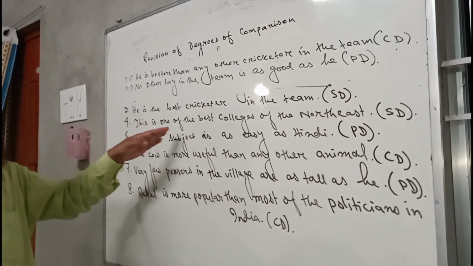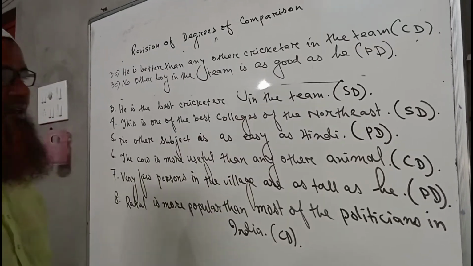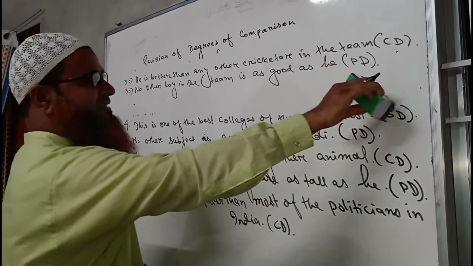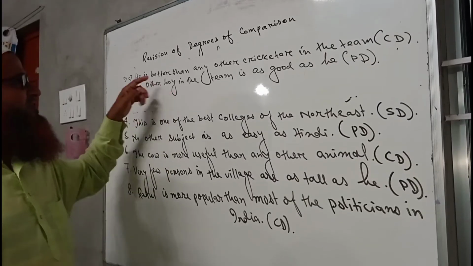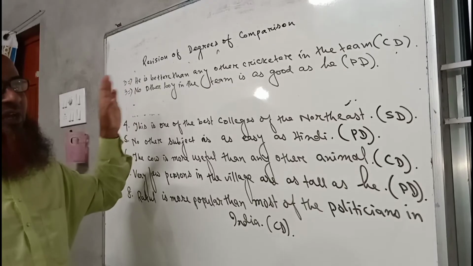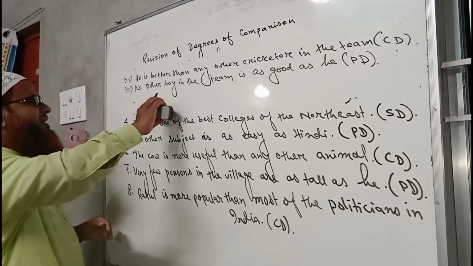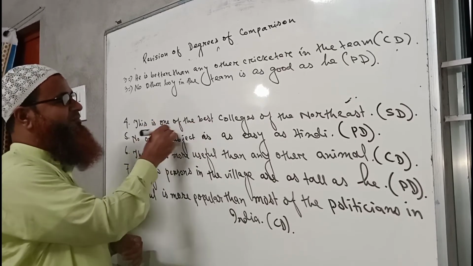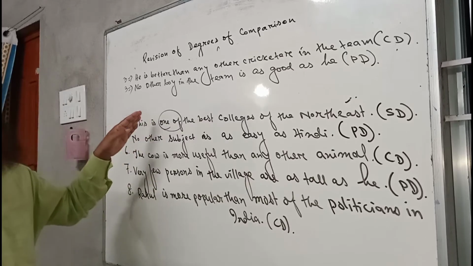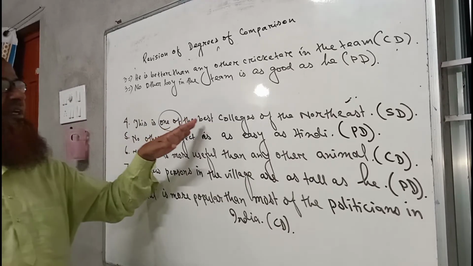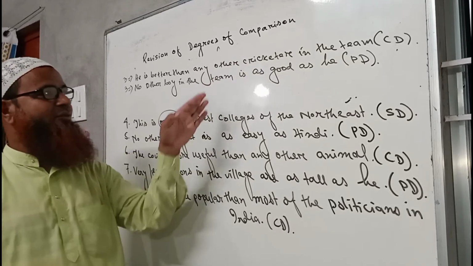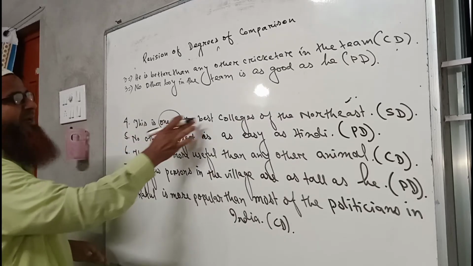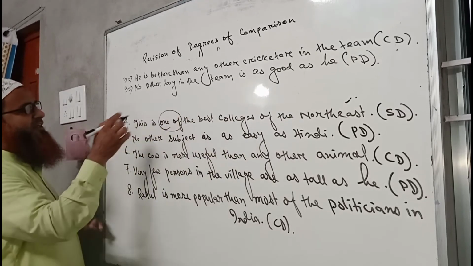Here this is written, this is one of the best colleges of the Northeast. So this is a sentence of superlative degree, but it is not like the superlative degree that we have already written on the board. It is a little different because it is not the best colleges but one of the best colleges. So we have to write in comparative not "than any other," but "most of the colleges." Okay, so this is better than most of the colleges in the Northeast.